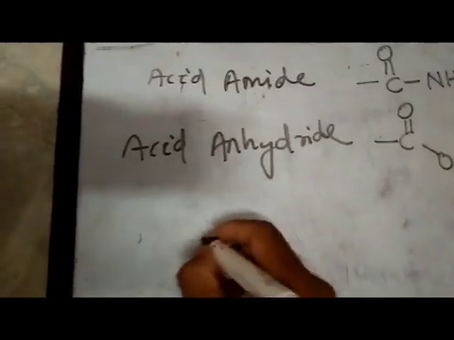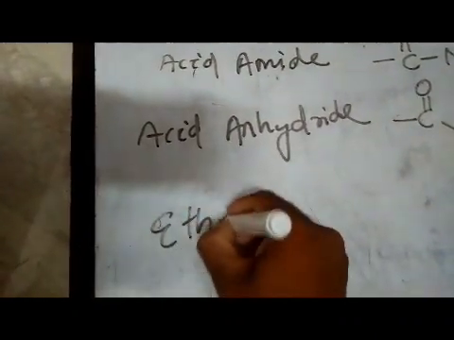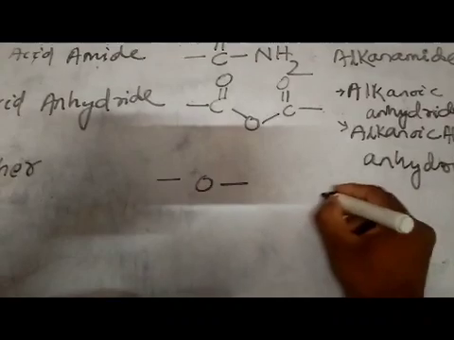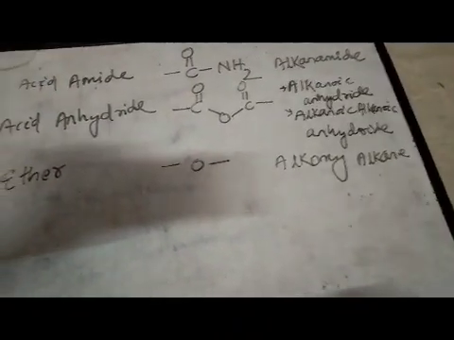Okay, then the next functional group is ether, and bond O bond is the functional group, and the IUPAC name is alkoxy alkane. Then the next functional group is amine.